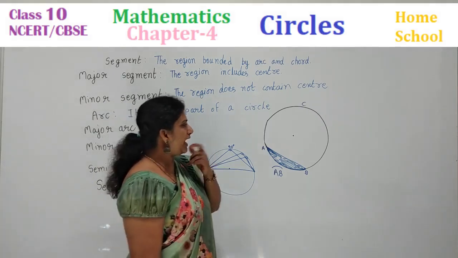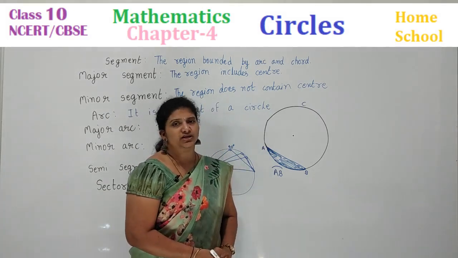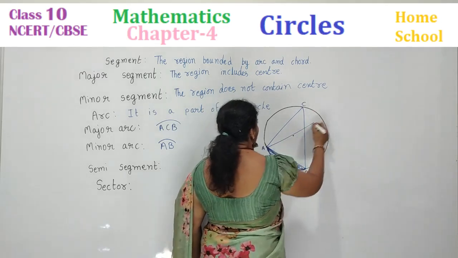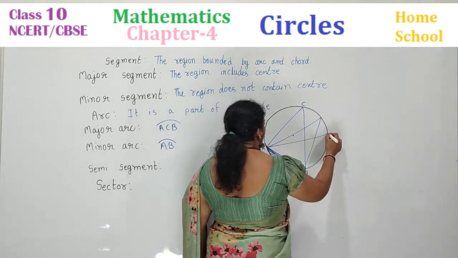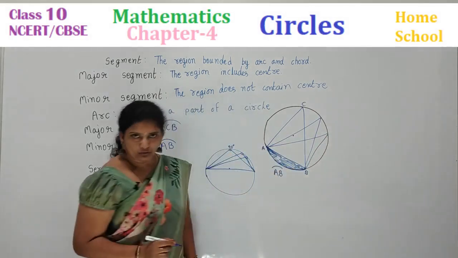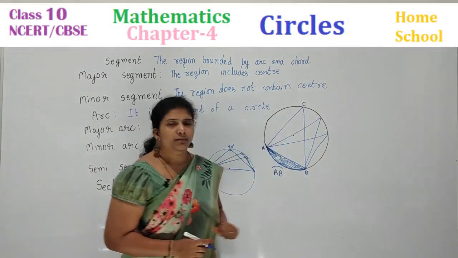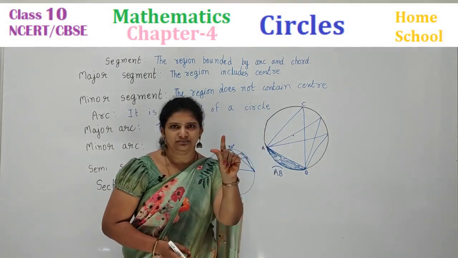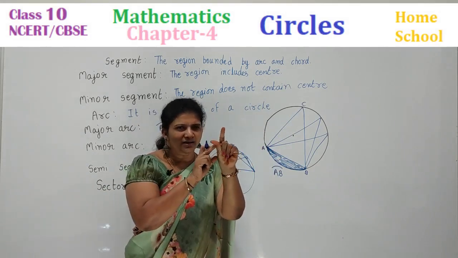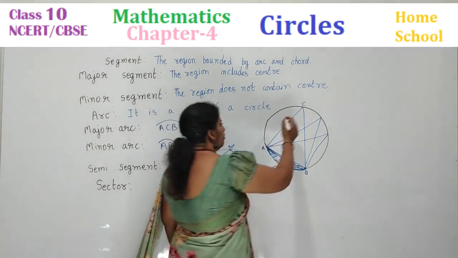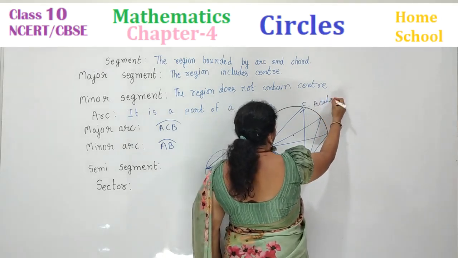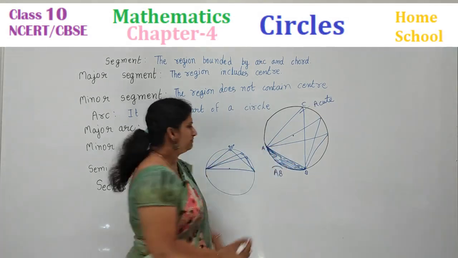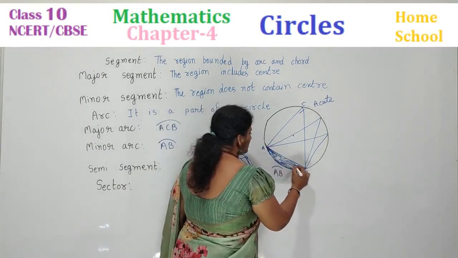Then what about angles in major and minor segments, children? So look here. In the major segment, if you draw any angles like this, what happens? All the angles so formed are equal. But what is that angle? You can see here, the angle is thin. Yes or no? The angle is minor, a small angle you can see. So what can you say here? The angle is acute. So now look here, you have to make an angle like this. So draw the angles here.